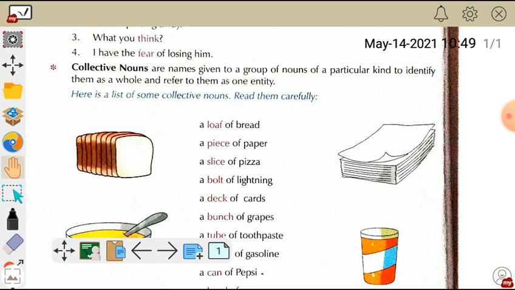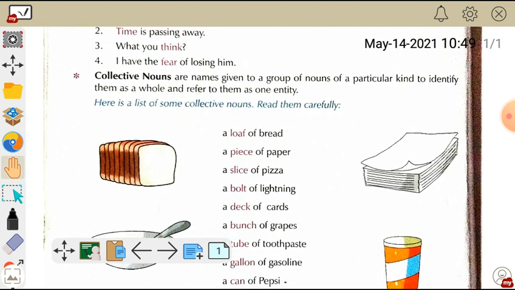A collective noun denotes or points out the entire group, or you can say the entire team or the entire class. It doesn't point out any single person, place or thing. It points out the whole group, the whole class. Just like for example, you can see here, loaf of bread, piece of paper, slice, bolt, all those are examples of what? Collective nouns. So now I hope everyone is clear with all the types of noun.